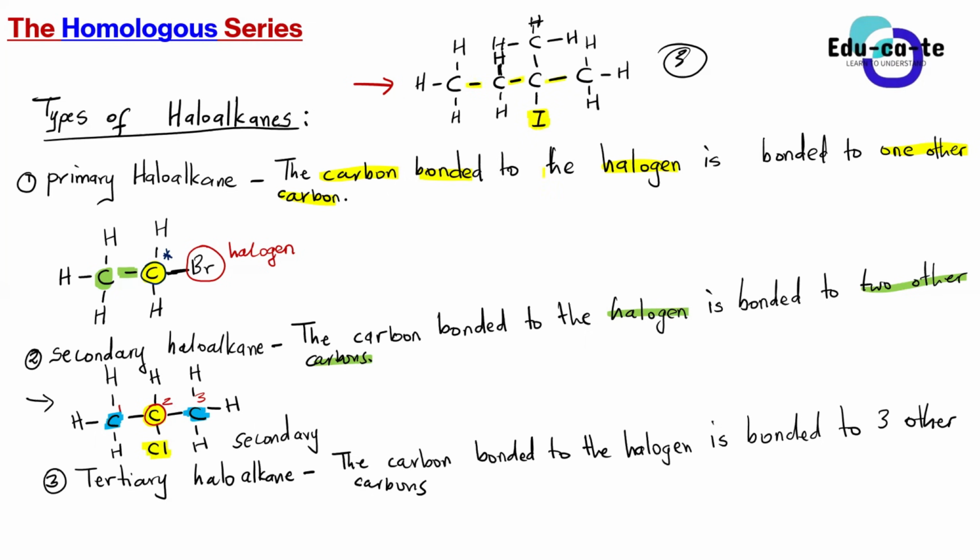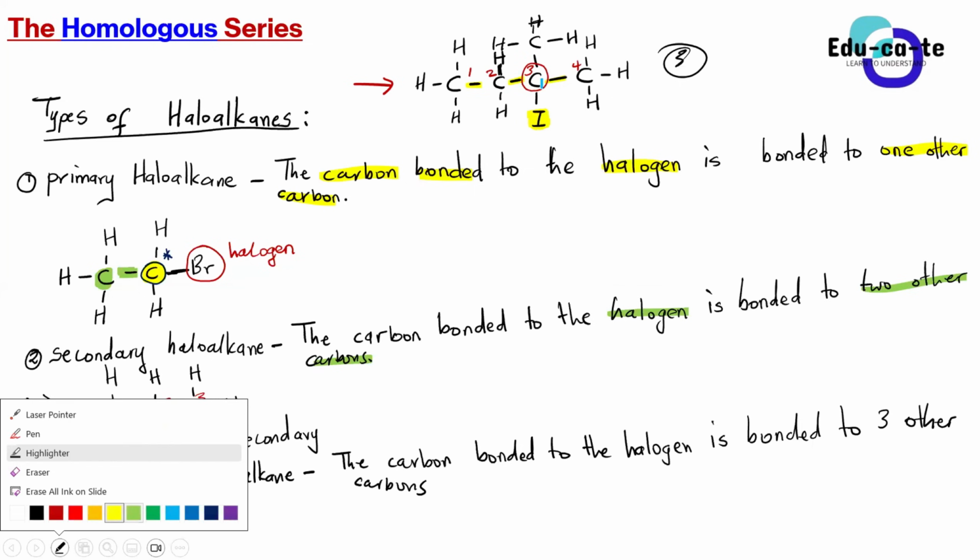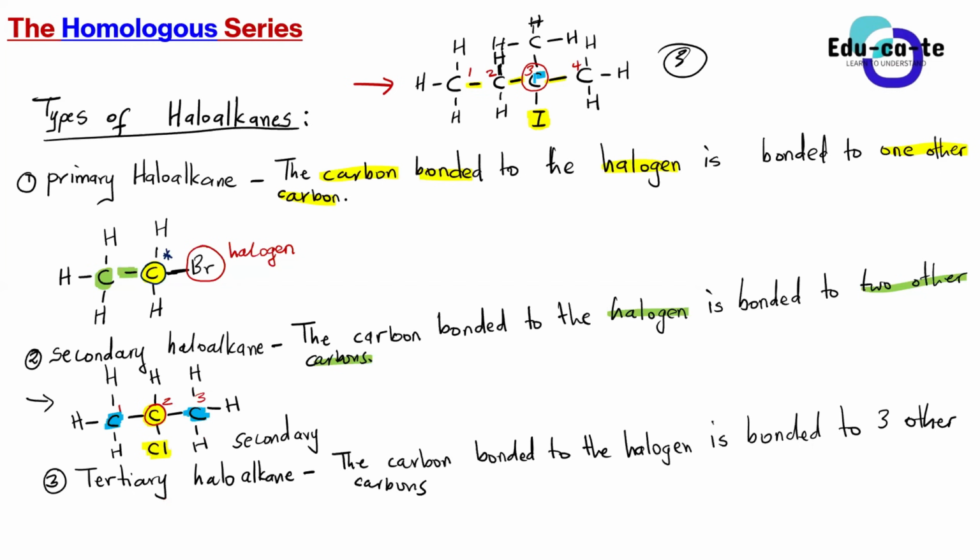So now the question is, do you see the carbon bonded to this iodine or to this halogen? If I name them carbon 1, 2, 3, 4, which carbon is bonded to the halogen? Carbon 3, right? So carbon 3 is the carbon bonded to the halogen. Here we have the carbon bonded to the halogen, the one I will highlight in blue.